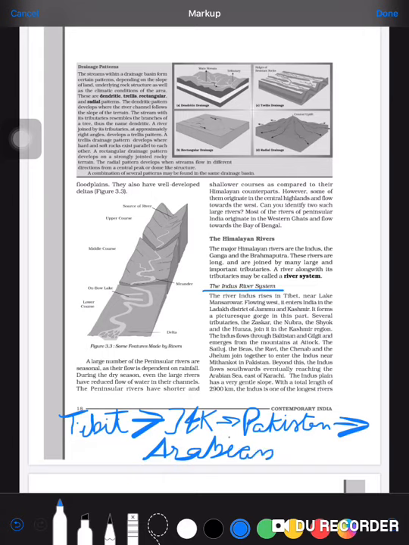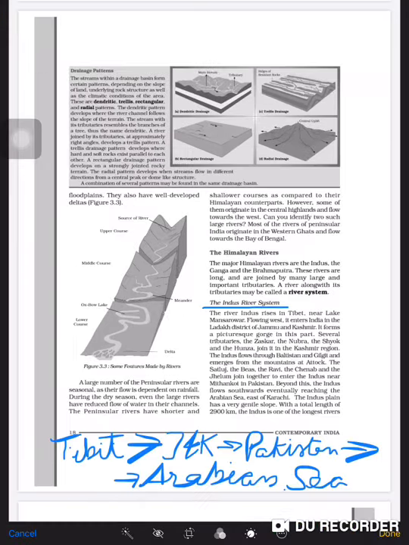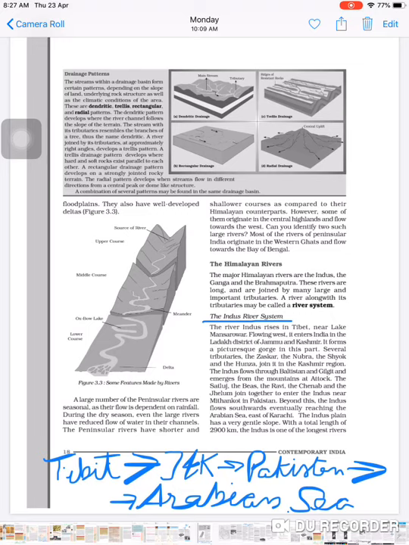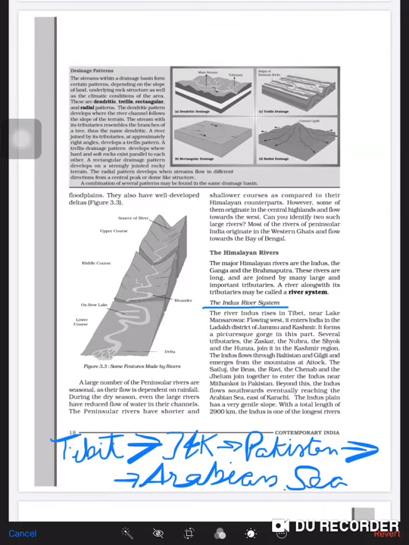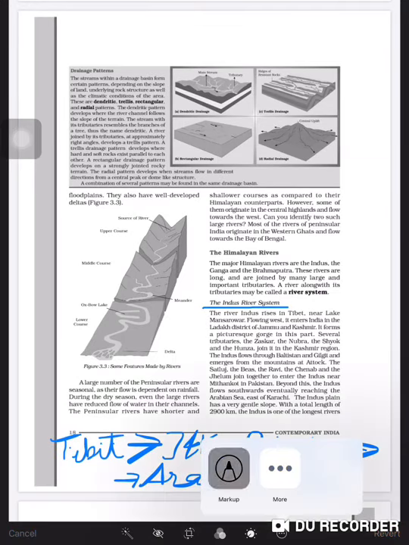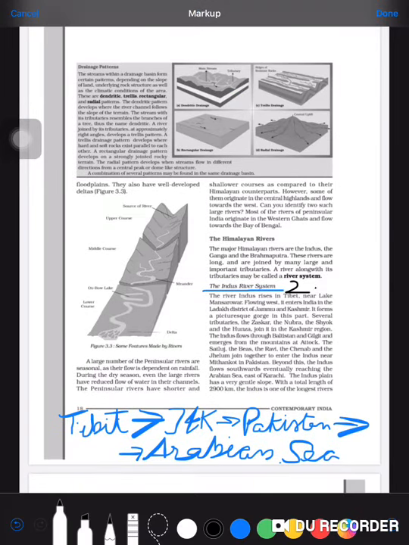This is the route of the Indus river system. Its length is 2900 kilometer, and its tributaries are Jhelum, Chenab, Ravi and Satluj.